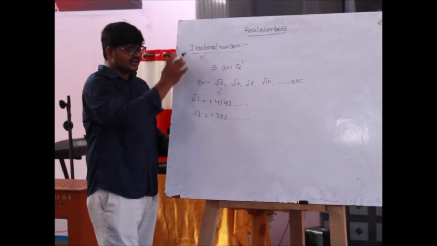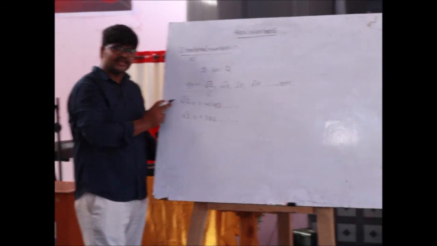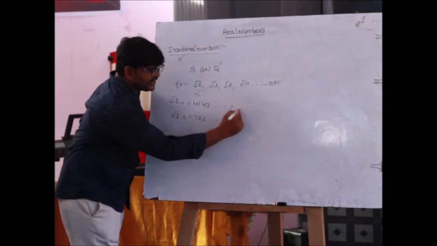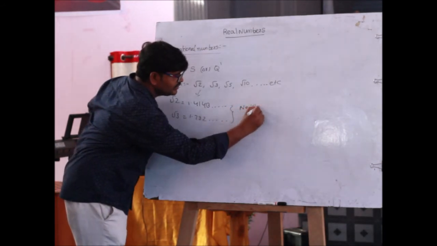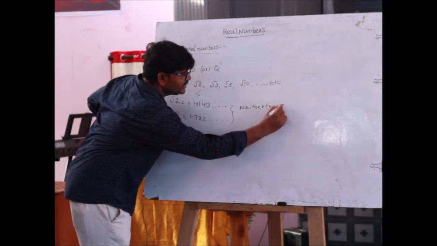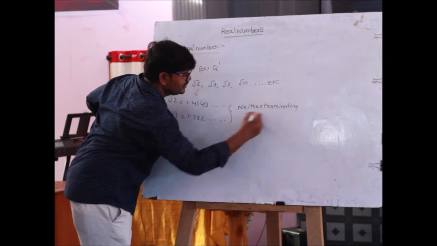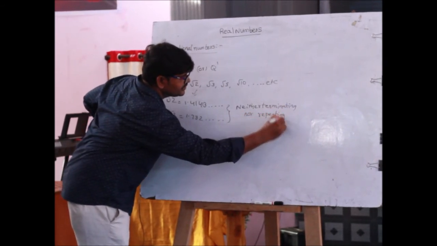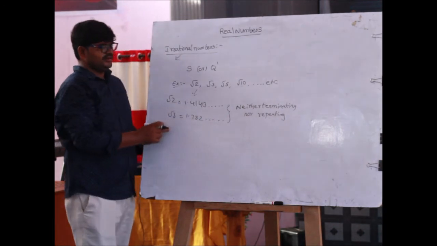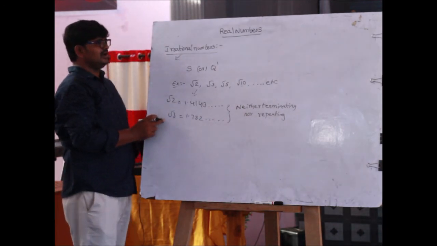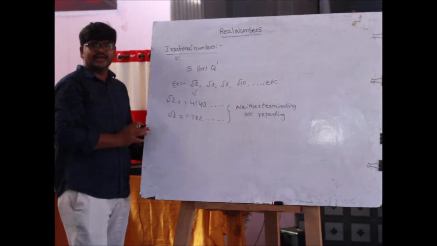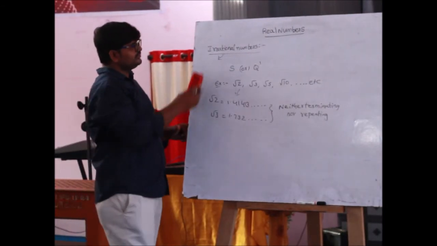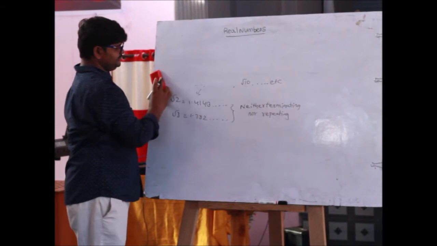We already learned this in the previous class, class 9. Why? Because these are all neither terminating nor repeating numbers. Neither terminating nor repeating numbers are called the set of irrational numbers. Is it clear? Next one, real numbers.